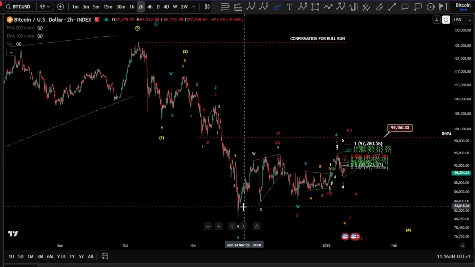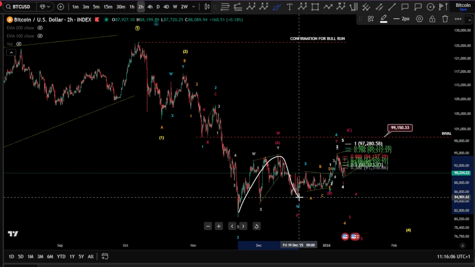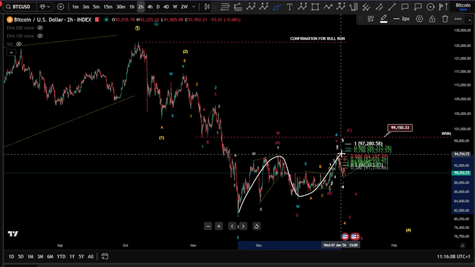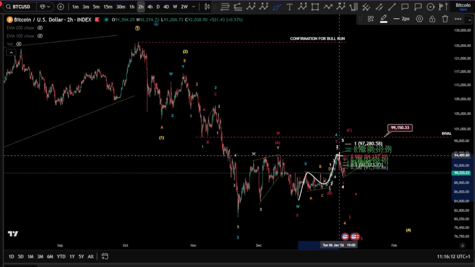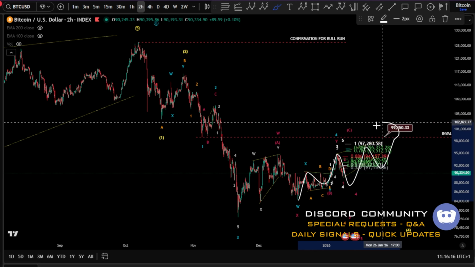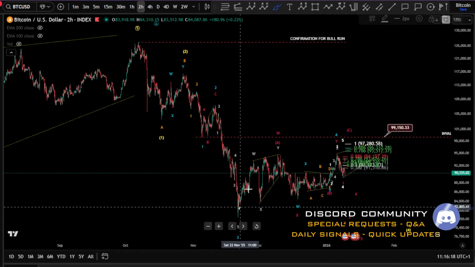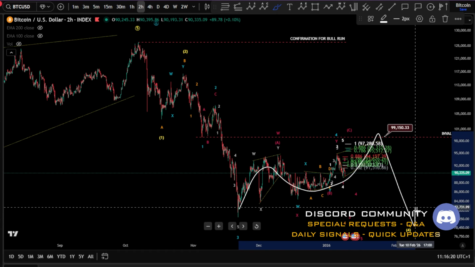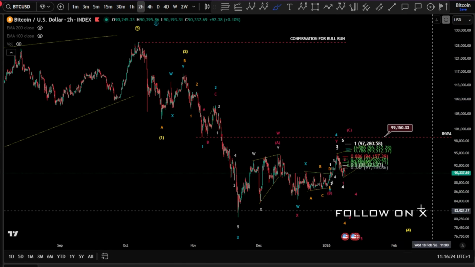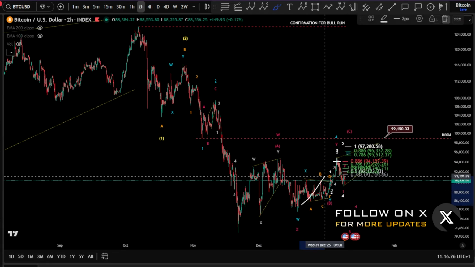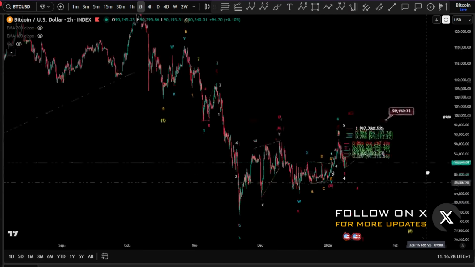The second scenario, it can be even an A, B, and a C here, with the wave C still unfolding as a potential zigzag. Wave 1, wave 2, 3, 4, and a 5, of course, to hit the 99K still, as a potential 1-to-1, and then pushing for lower, potentially opening the scenario for the diagonal that we saw on the daily. But we still need, of course, the ending diagonal there.